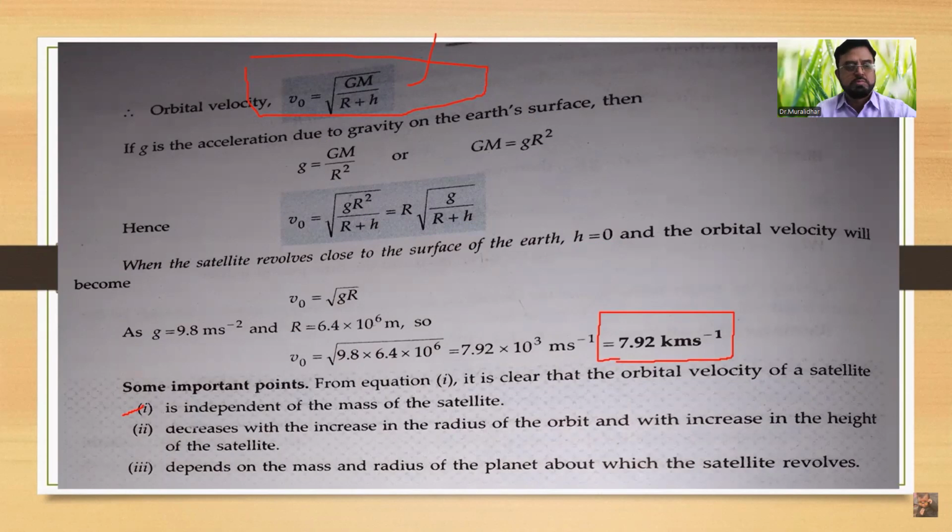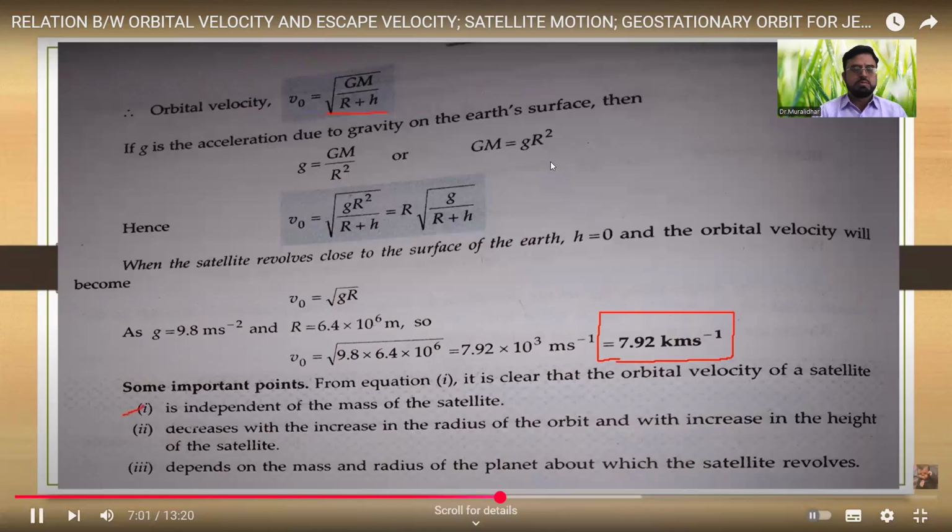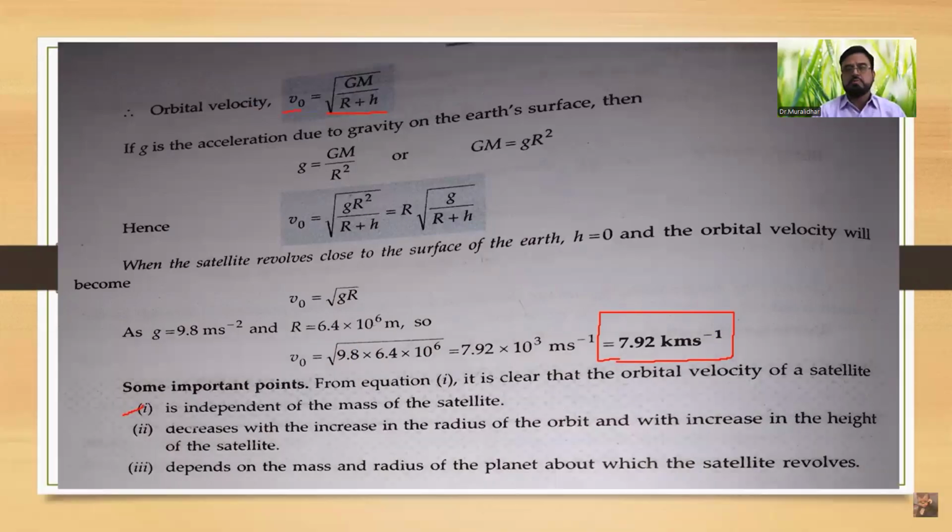Because in equation number 1, R and h both these terms are in the denominator and they vary inversely with respect to the orbital velocity. Hence orbital velocity decreases if there is an increase in the radius of the orbit and also an increase in the height of the satellite.